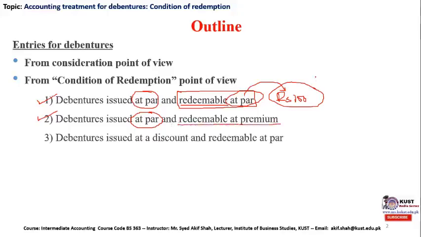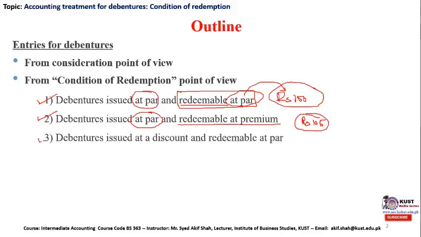Now in this case, the debenture has been issued at rupees 100. However, at the time of redemption, the company is going to pay in excess of the par value, which could be 105 or 110 rupees.